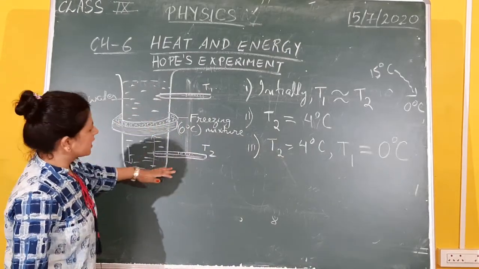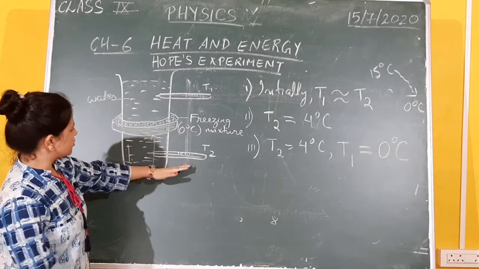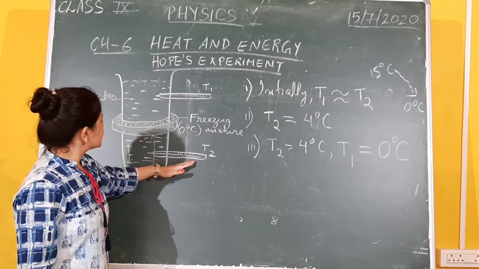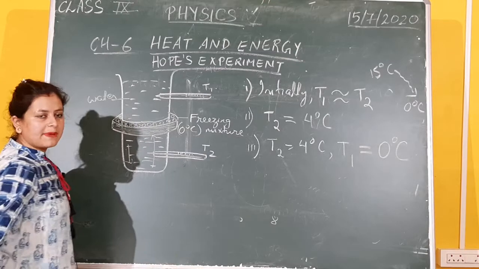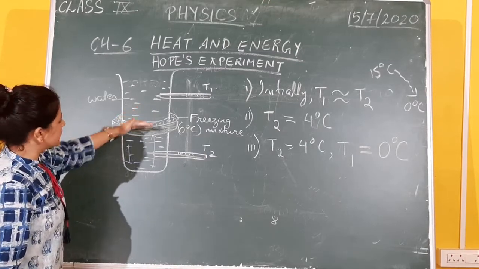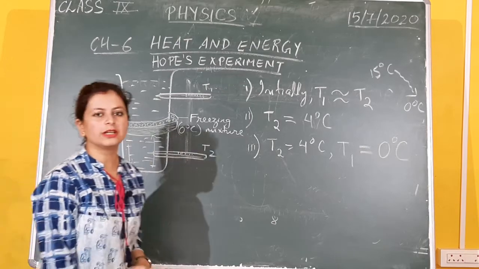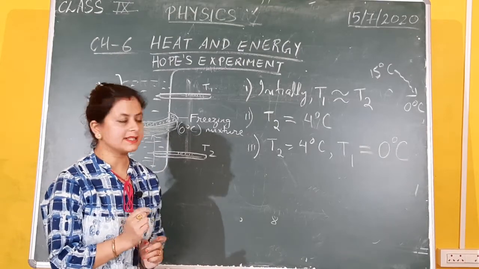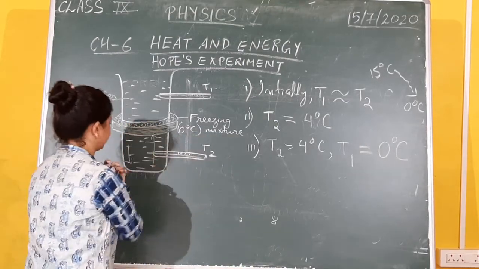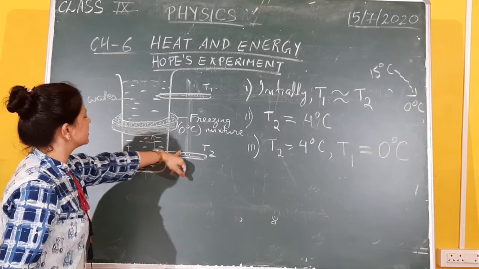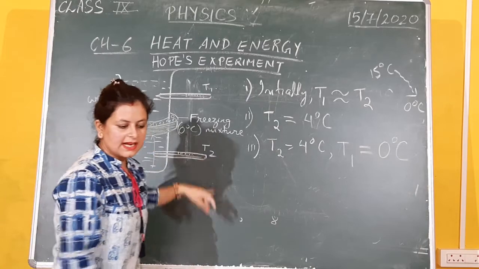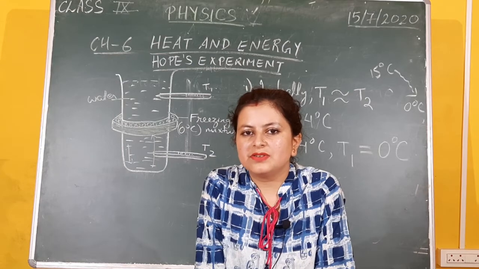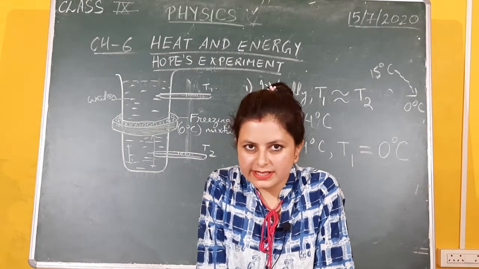But why T2 at 4 and T1 at 0? It should have been just the opposite, right? It should have been at 0 because 0 degrees Celsius is colder, the density should be more, but no. Because of this anomalous expansion of water, the colder molecules sink down, but it is not the coldest water molecules which have got the maximum density. You know, maximum density for water is at 4 degrees Celsius, which is going to come down and settle at the bottom. So the densest molecules are showing the temperature 4 degrees Celsius. It shows that the density of water is not the maximum at 0 degrees Celsius, the density is maximum at 4 degrees Celsius.